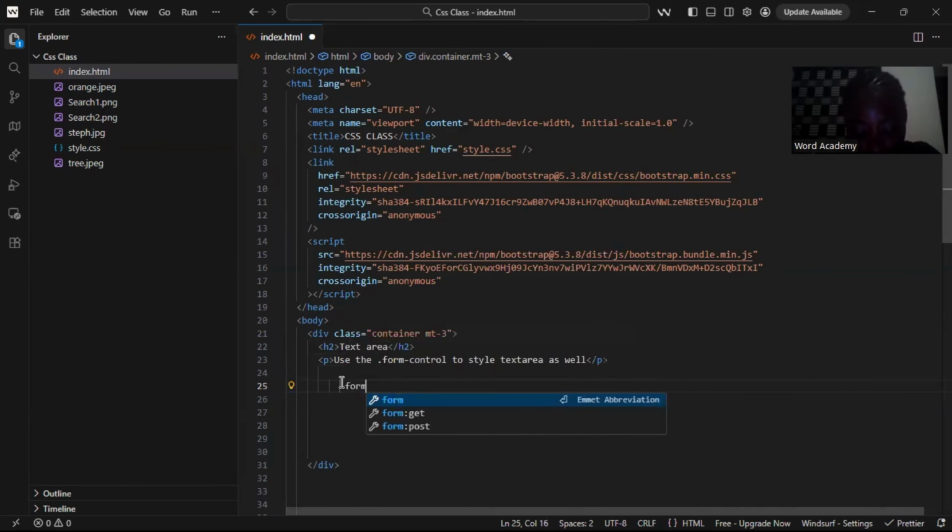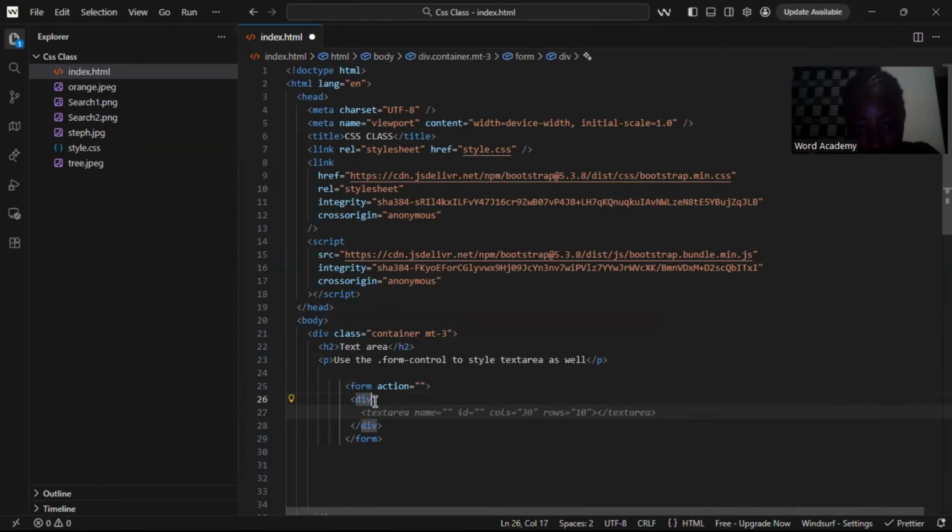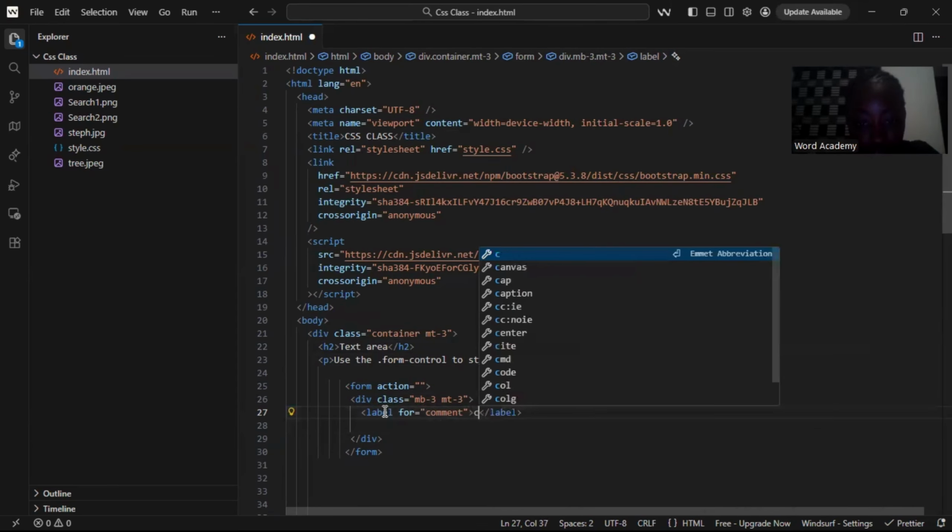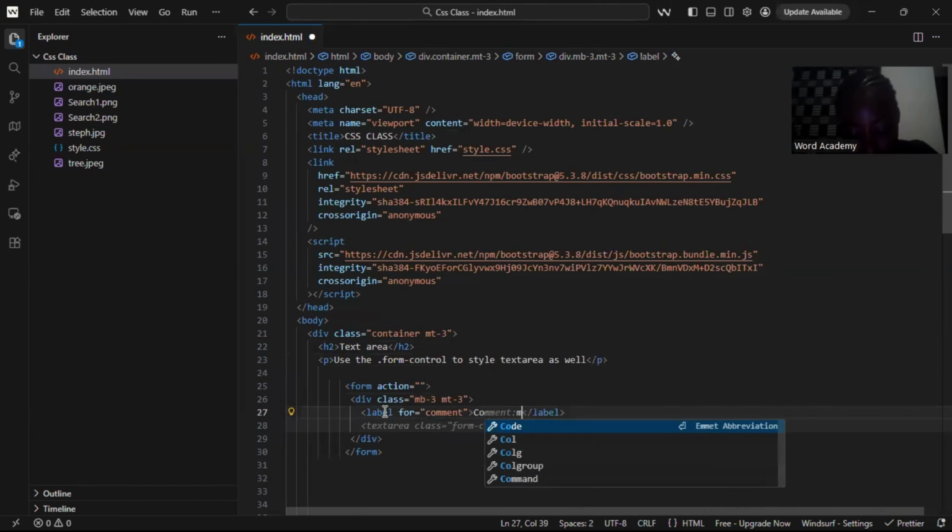Then after this p tag, we can have our form. Inside this form, we don't need any action. The next thing we are going to do is to have our div inside this form, and this div will be taking a class of mb-3, which is margin bottom 3. Then after that, we're going to give it a label, and inside this label we'll say for, which is for comments, and inside here we'll say comment.